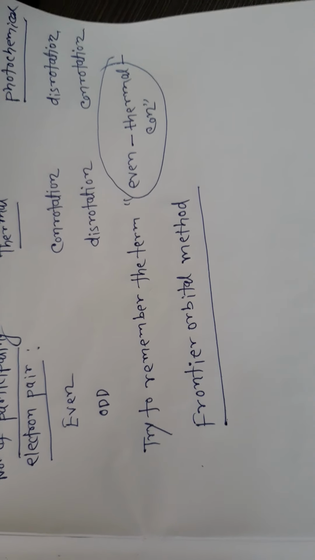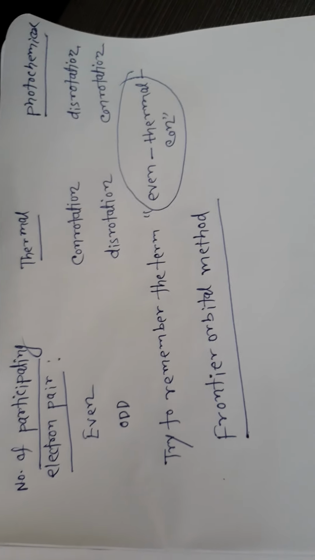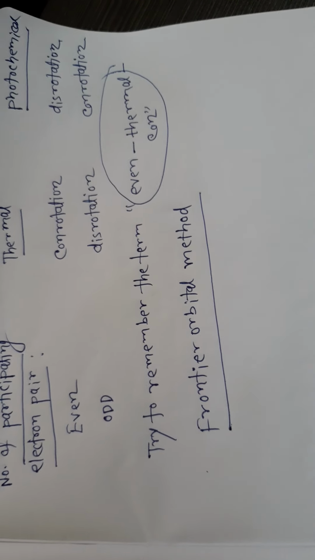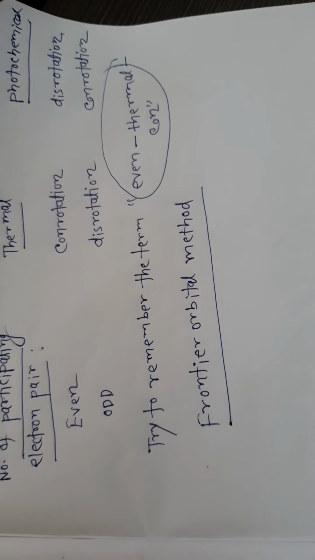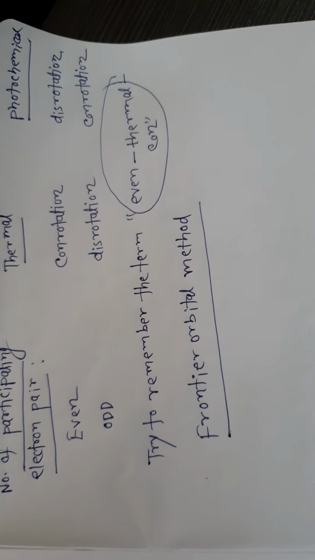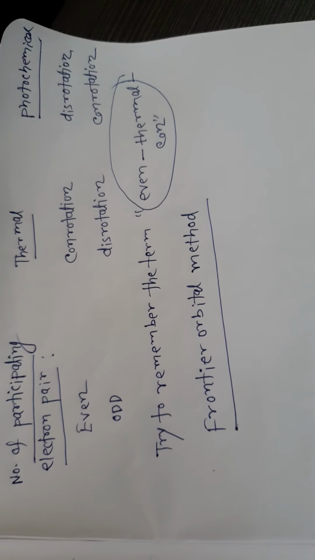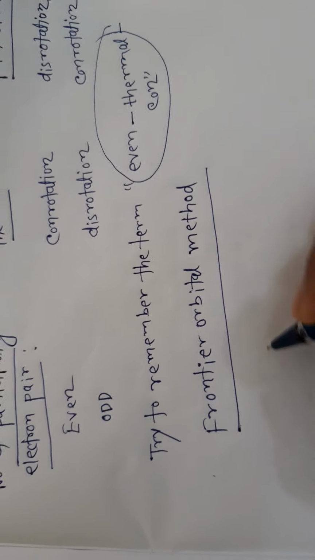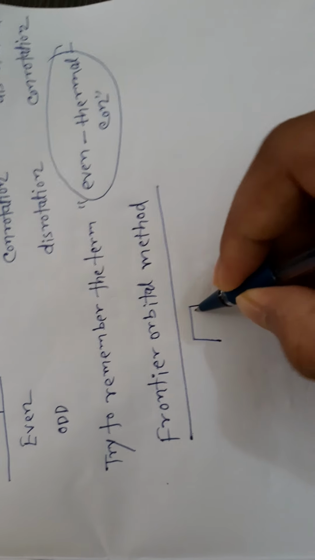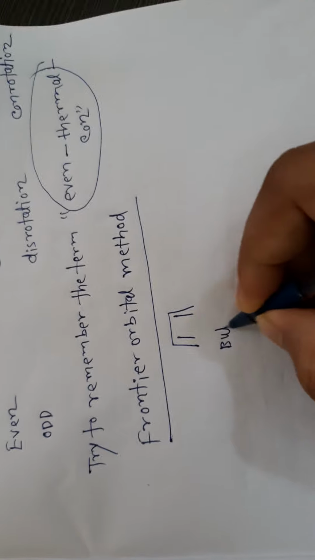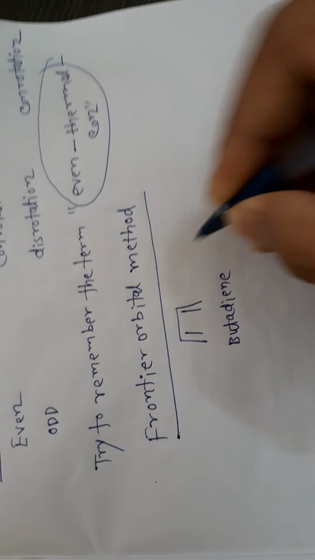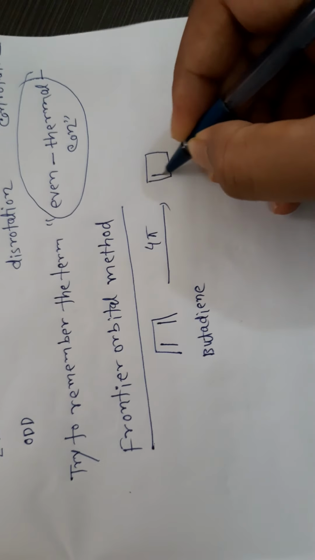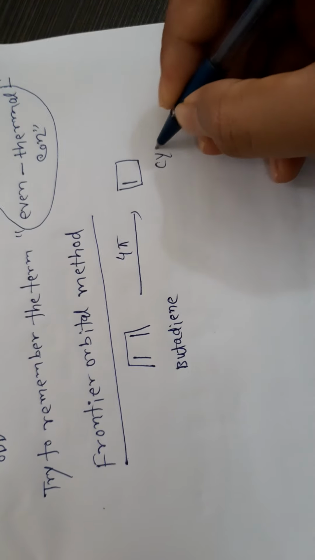Yes, there is importance of the LUMO, because if you irradiate it with light, then the electron from the HOMO jumps to the LUMO, and that will be your HOMO, that means SOMO, after excitation. If this is butadiene, this is 4 pi, that will give cyclobutene.